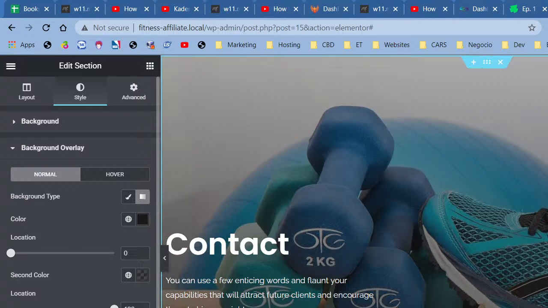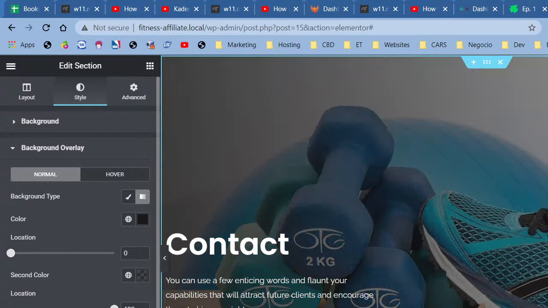That's not working out at all. 90. Okay, so 90. Oh wait, I'm changing the wrong thing. 90. And now the location. Okay, and now I need to change the opacity of the first block.